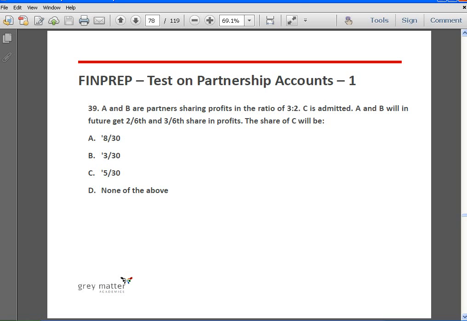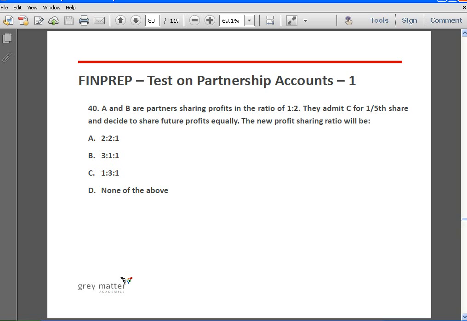A and B are partners sharing profits in the ratio of 3 is to 2. C is admitted. A and B will in future get 2/6 and 3/6 share in the profits. What is the share of C? So 2/6 plus 3/6 is 5 by 6, which means the remaining is 1 by 6. So the equivalent fraction of 1 by 6 is 5 by 30. So answer is C. Okay.